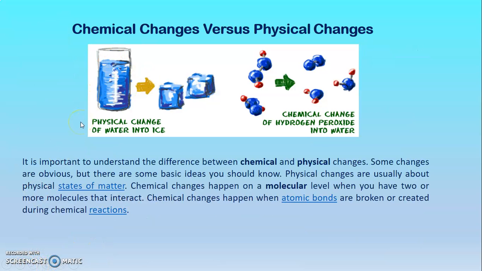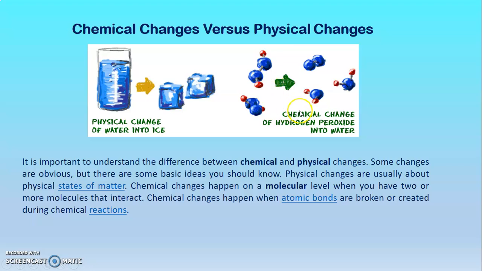Okay, now we are going to talk about the chemical changes and the physical changes, okay? Look at the picture, please. Physical change of water into ice. Here, the particles didn't change, right? You can see it, the particles of the water are still the same. What changed was the state of matter.